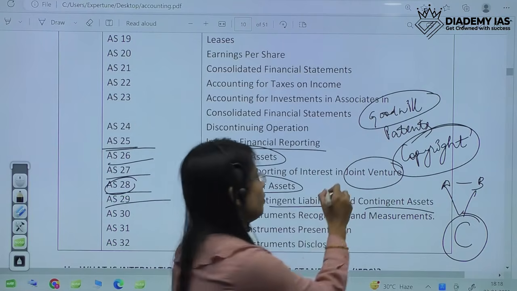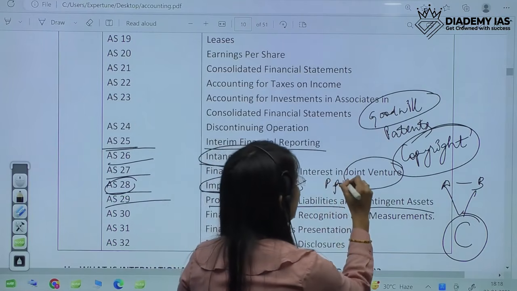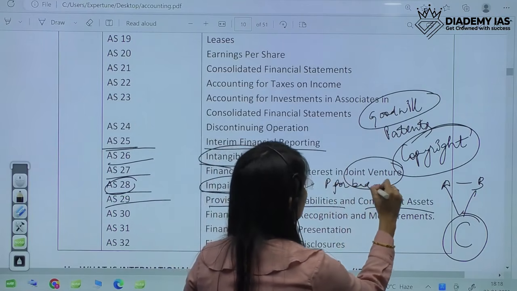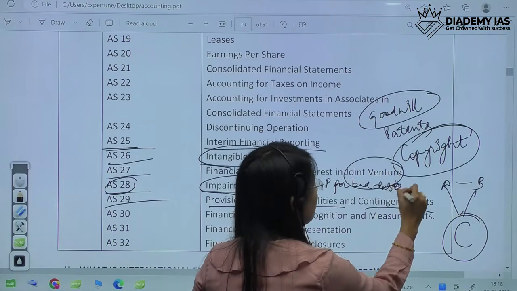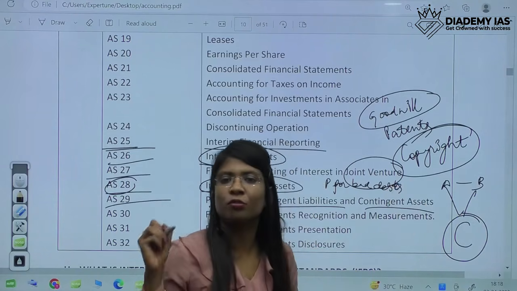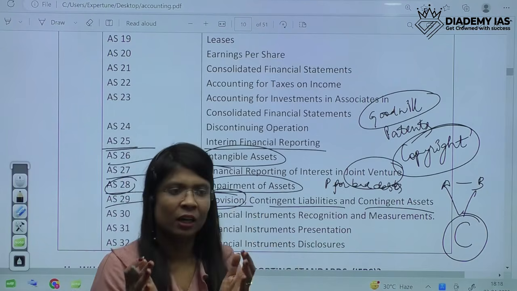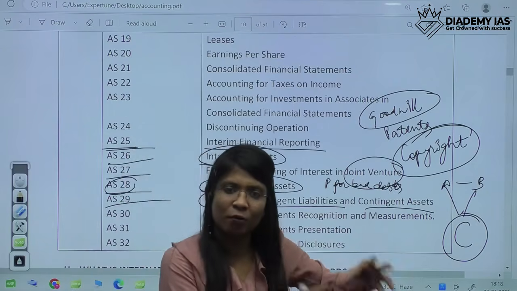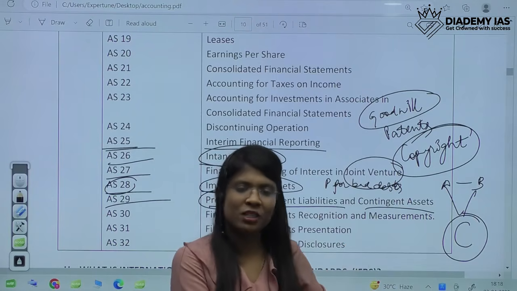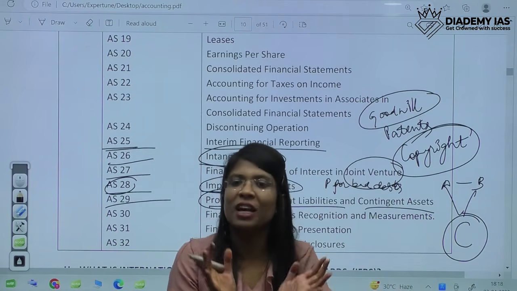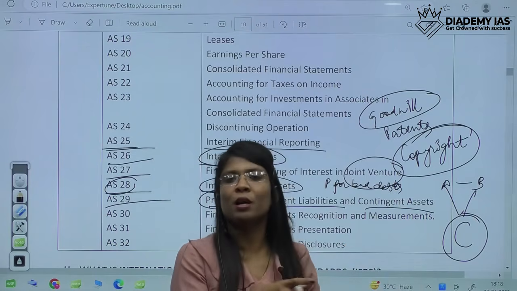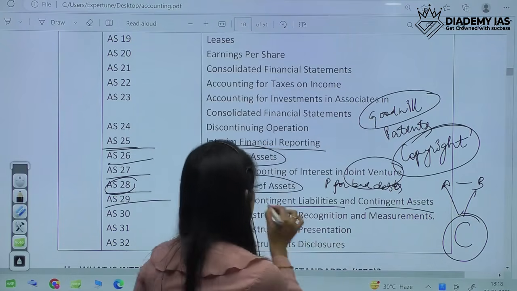So we make a provision in our books, provision for bad debts. We already set aside some of our money for making that provision, so that if that revenue is not recovered, we could use our money from that provision itself. So that is the provision.